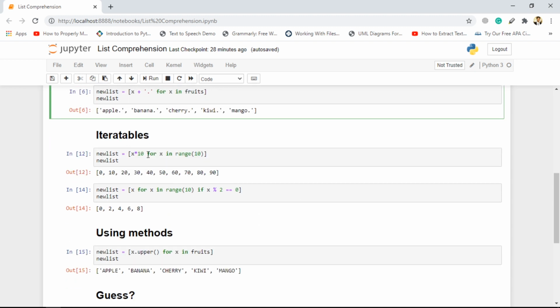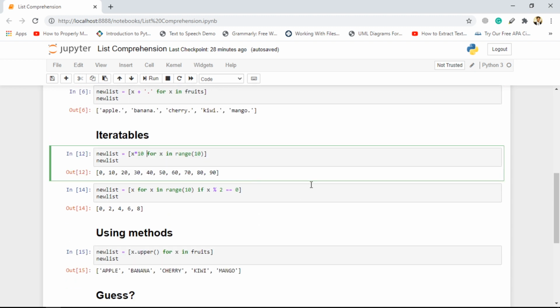So next, this thing is just iterating on range of 10. As we discussed earlier, range will provide you numbers from 0 to 9, and then we are iterating on it. For X in range, for the first iteration it will provide us 0, then 1, then 2, then 3, then it will go up to 9. Over here we are multiplying this by 10. So if we give it a go, we are getting 0, 10, 20, 30, 40. Let's say we can add 10 as well. It totally depends on you how you want to manipulate that.